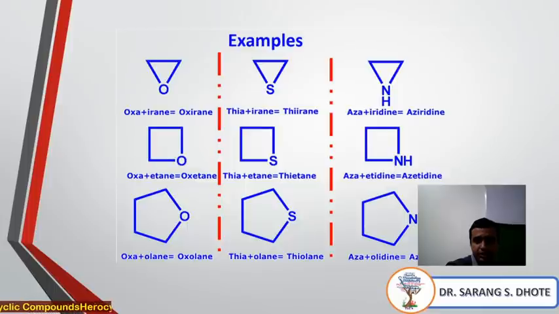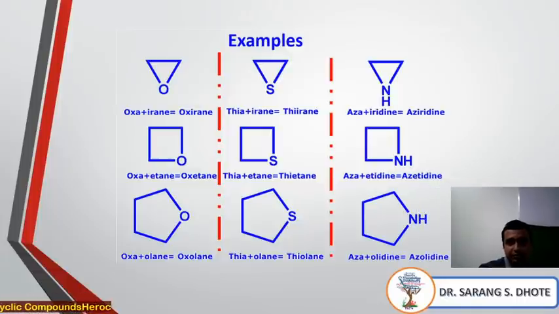Same way with sulfur, that word is thia. Again single bonded, and this is a 3-ring system, so ir. This is a thiirane. Like that, there is an example: azolidine. Okay, if nitrogen is there, then azolidine. We will discuss this already. Such type of nomenclature is there.